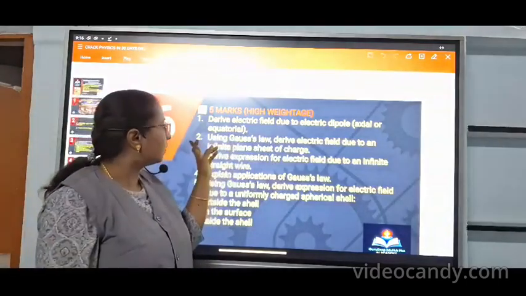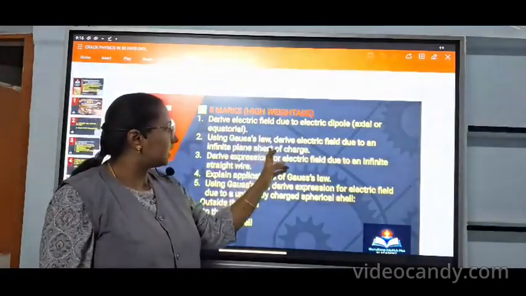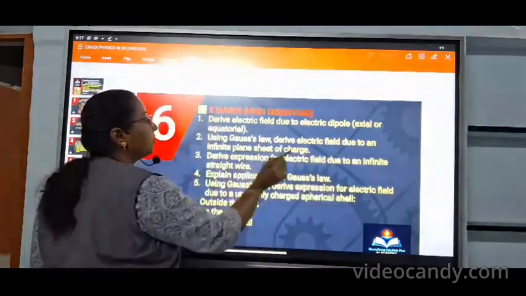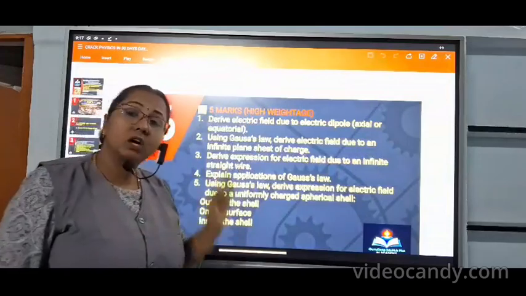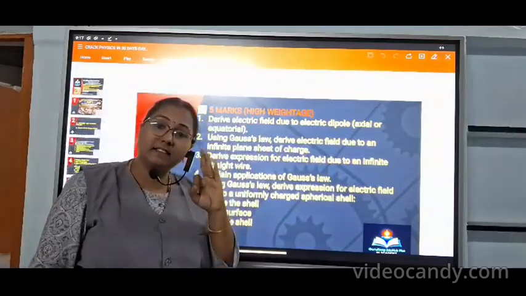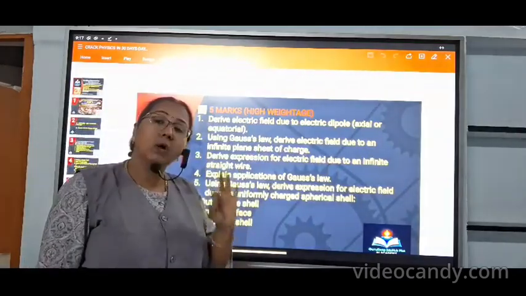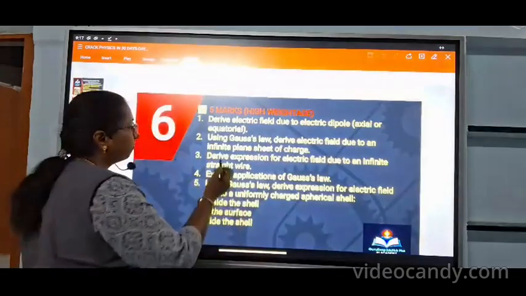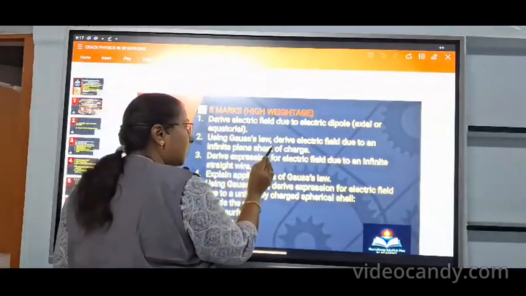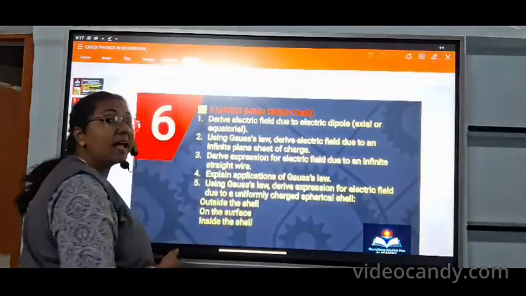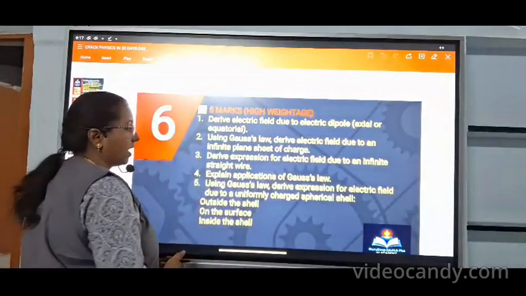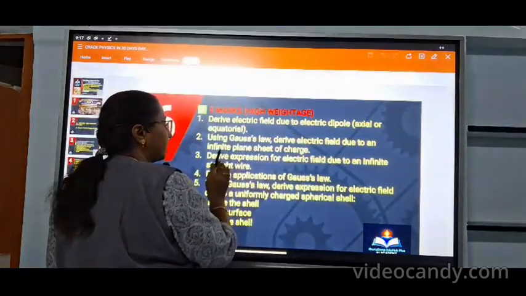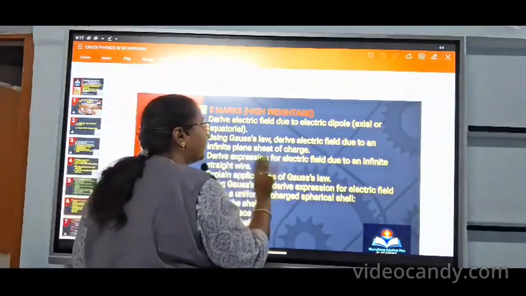And the second question: using Gauss law, derive the electric field due to an infinite plane sheet of charge. So this is the application of Gauss law. There are 3 important questions here. Any one question, sure they will ask in your board exam. Next, using Gauss law, derive the electric field due to an infinitely long charged wire. And here they ask the question on an infinite plane sheet of charge.